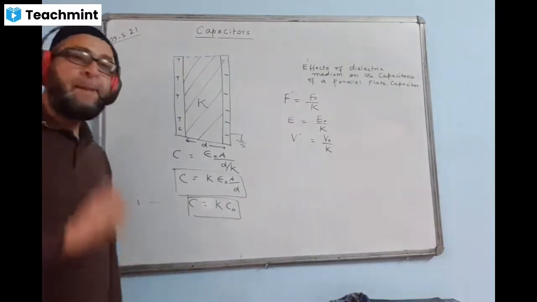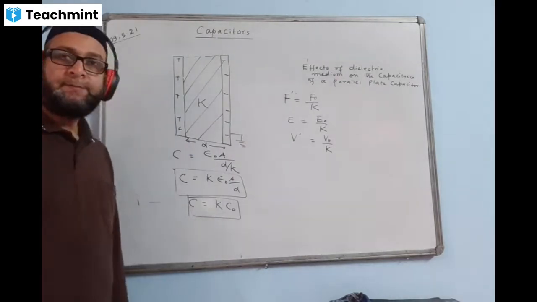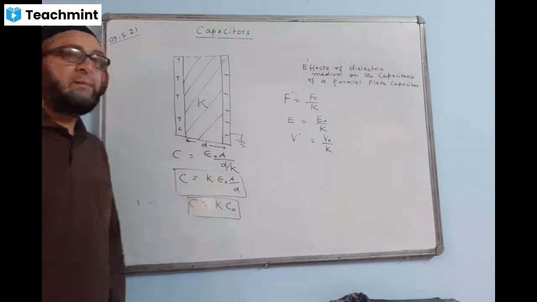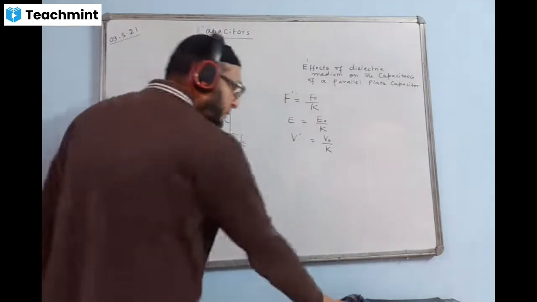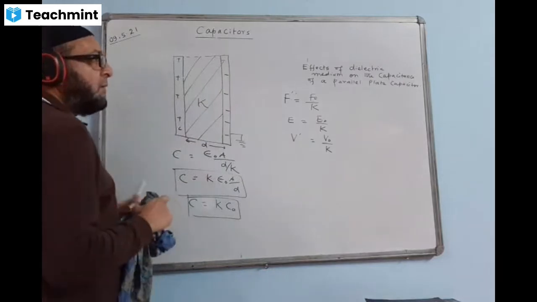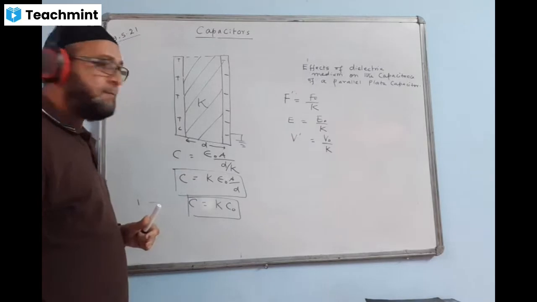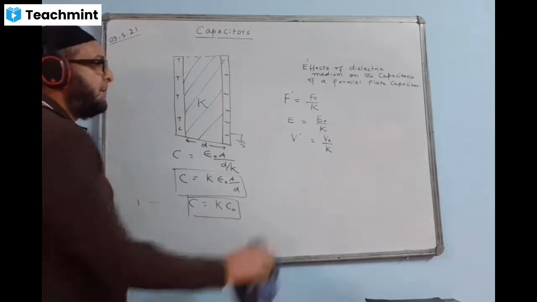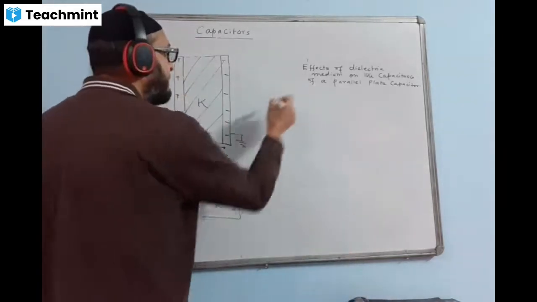That is the impact on the capacitance: it increases by K times. So the formula will change and become K multiplied by this value. It is going to increase by K times. That is case 1. Now, is it clear? Please check. Okay. Thank you. Now, case two, the second case.